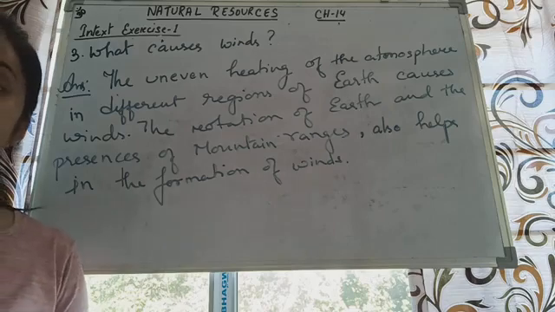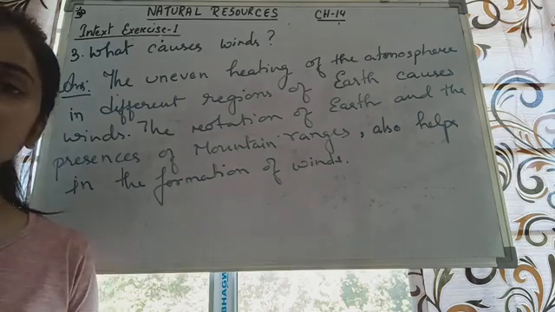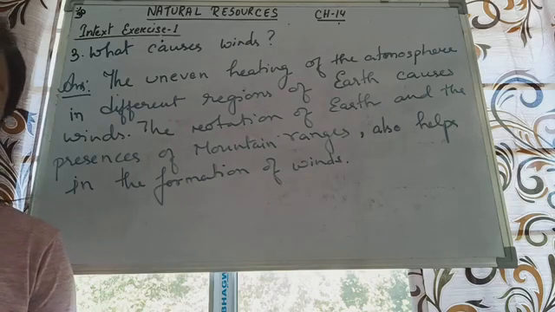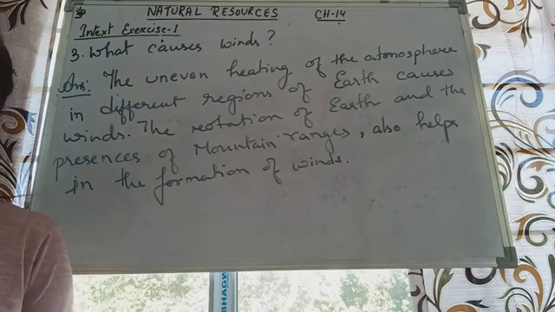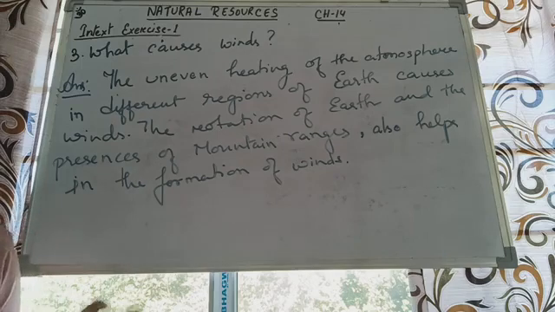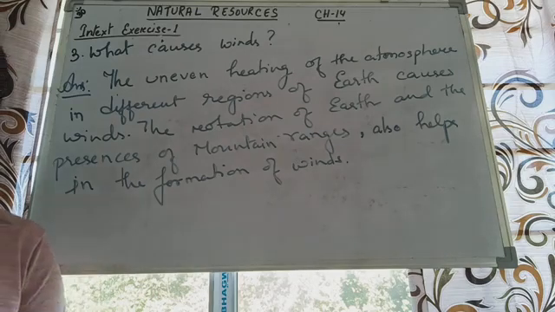Now as I told you, the atmosphere acts as a blanket to the earth, and it keeps the temperature of the earth's surface fairly constant. But it's actually not constant all over the earth, because different regions of the earth have different temperatures. Again, if you compare the temperature right now in Dimapur with the temperature of Himachal Pradesh or Uttarakhand or West Bengal, it will be different. It's not going to be the same.